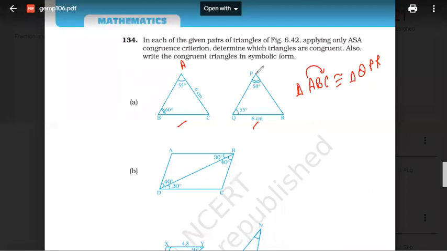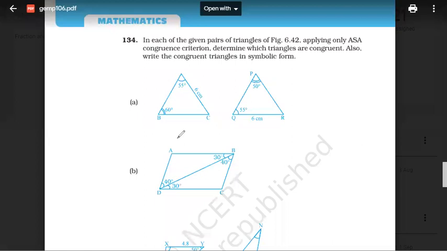But this is 50 degree and this is 60 degree. So not congruent. Got it? Not congruent. If this would have been 50 degree, then this. Otherwise not congruent. Okay? Right?